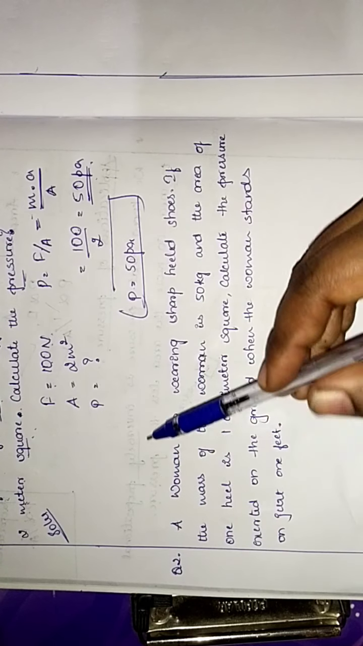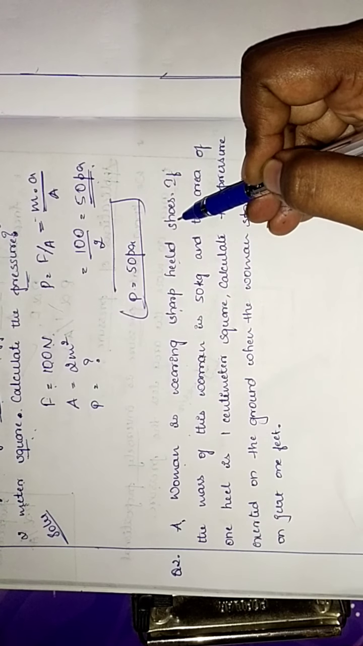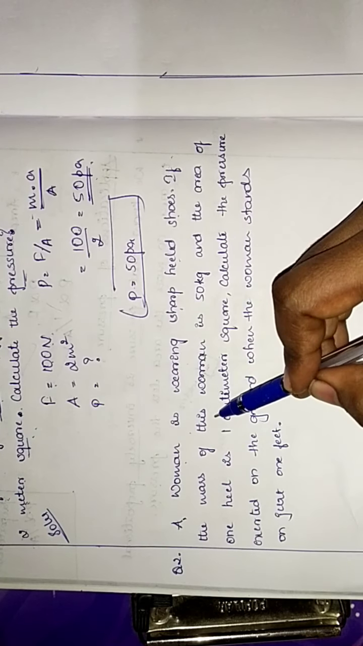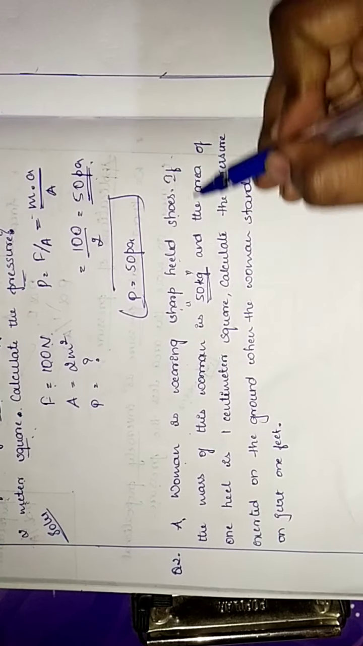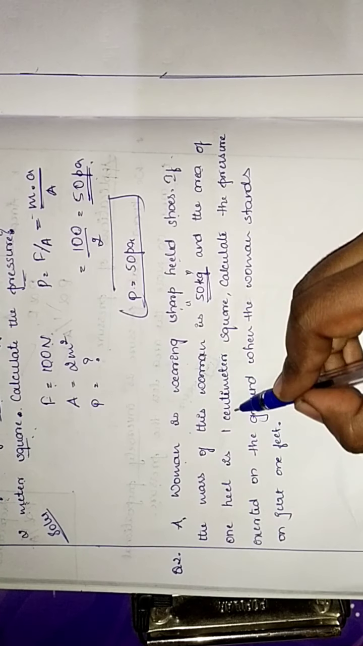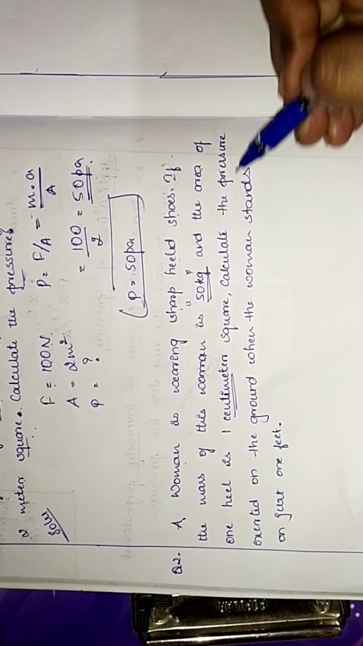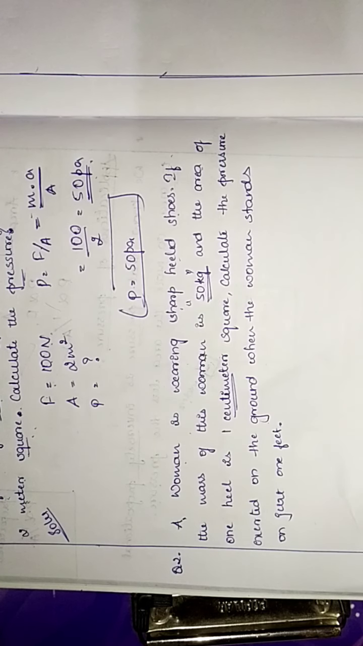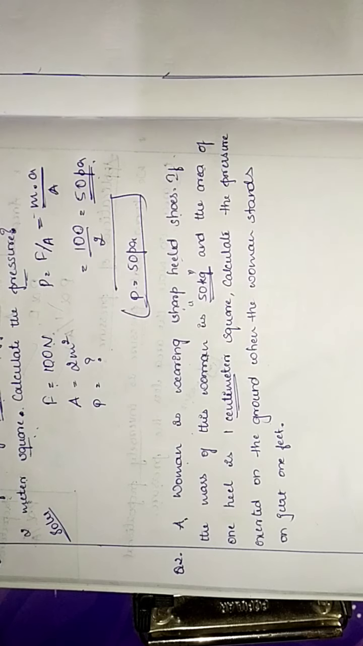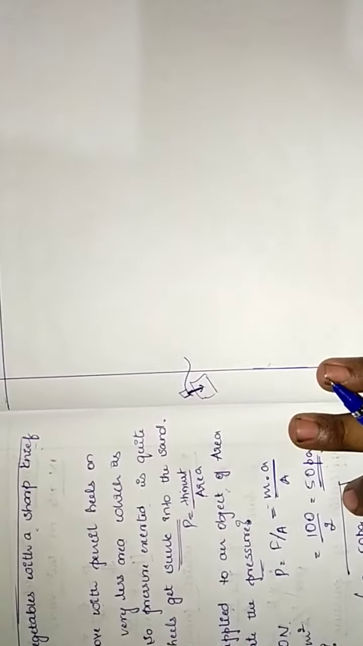That is the second problem. A woman is wearing sharp heel shoes. If the mass of this woman is 50 kg, and the area of one heel is 1 centimeter square. So the area of heel is 1 centimeter square. Calculate the pressure exerted on the ground when the woman stands on it on just 1 foot. So the question seems to be lengthier, but finding the answer is not so lengthy. So now let us solve this problem in a very easy manner.